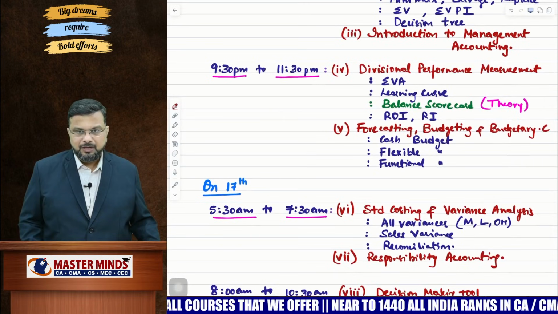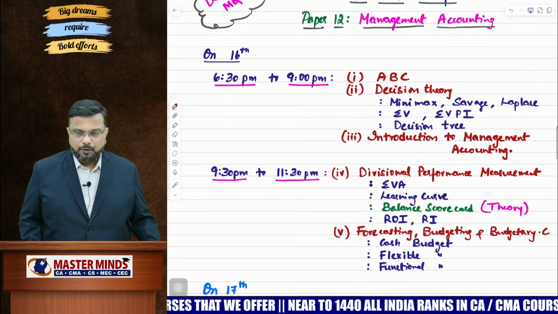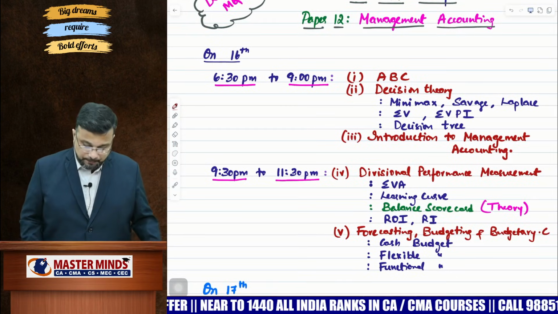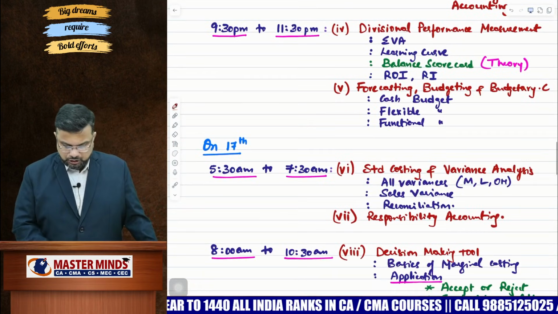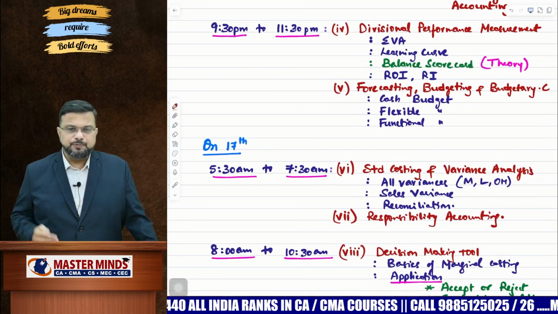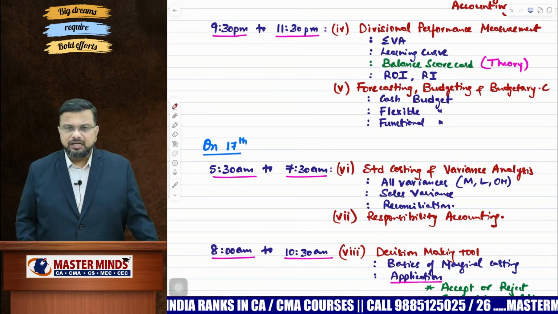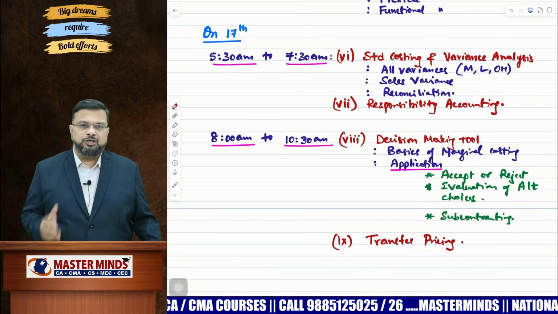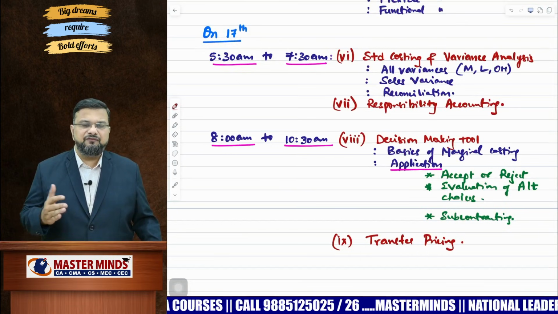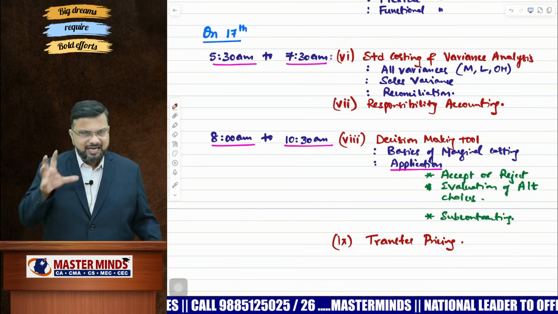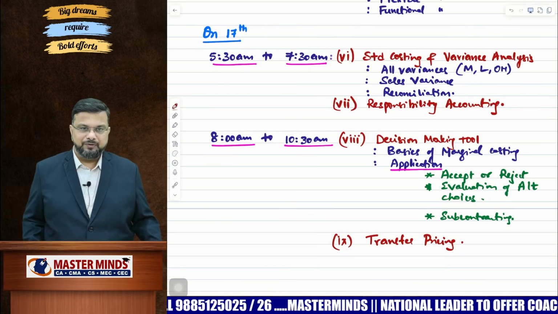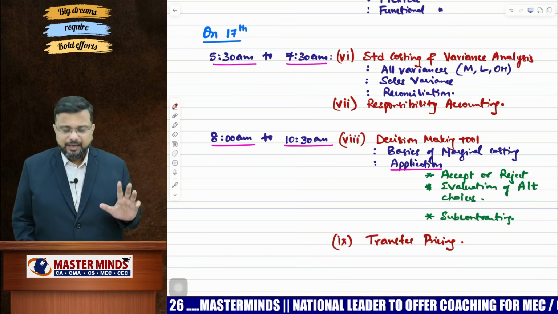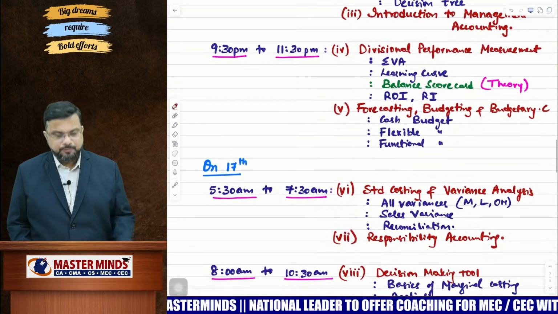As I said, these chapters are important. Which chapters, my dear? ABC, decision theory, introduction to management accounting, divisional performance, budget and budgetary control, responsibility accounting. Once responsibility accounting is completed, then standard costing and decision making. So please try to stop your preparation by 10:30, from 10:30 to 11 or 11:15. Then in that half an hour, please go to the theory part, because you have 2 theory exclusive chapters. That is introduction to management accounting and responsibility accounting, right?